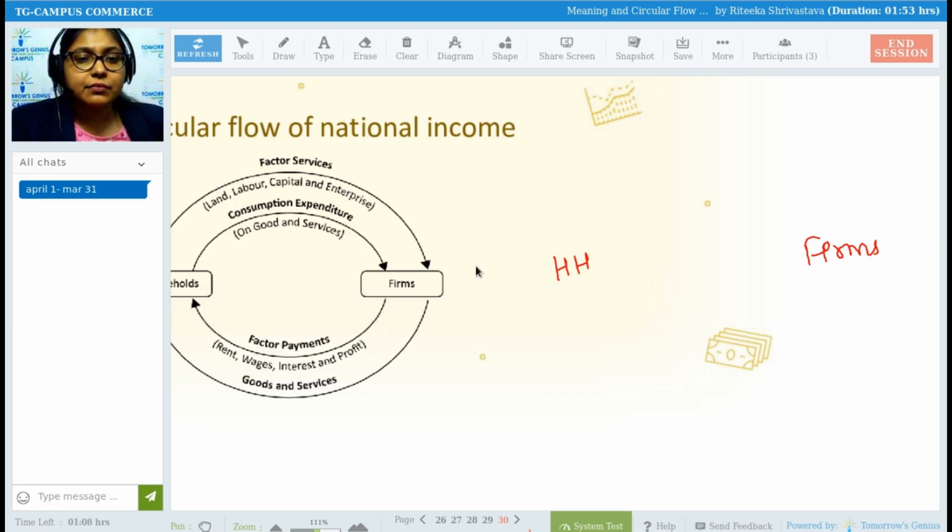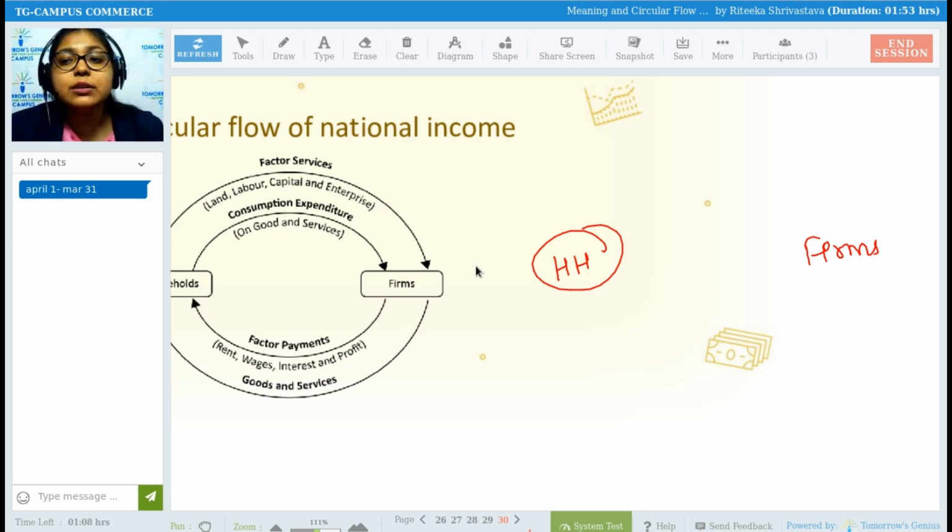Factor services means land, labor, capital. From where does the firm get all of these things? When any particular person starts their own business, from where is that person bringing the land, labor, these employees? Of course, from households. Households are going to provide land, labor, capital and enterprise to the firm.